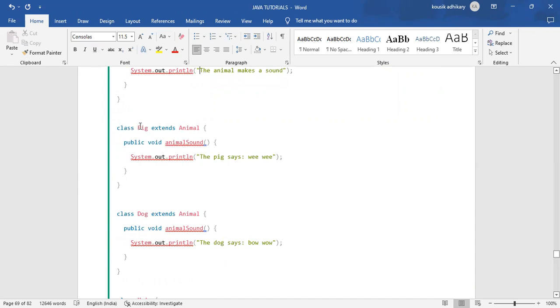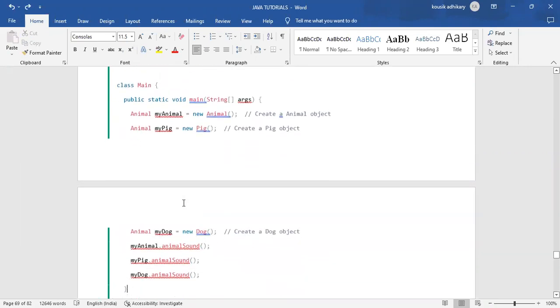That means when we call the method using the object of the Pig class, it will return the message that you have updated in the Pig class.